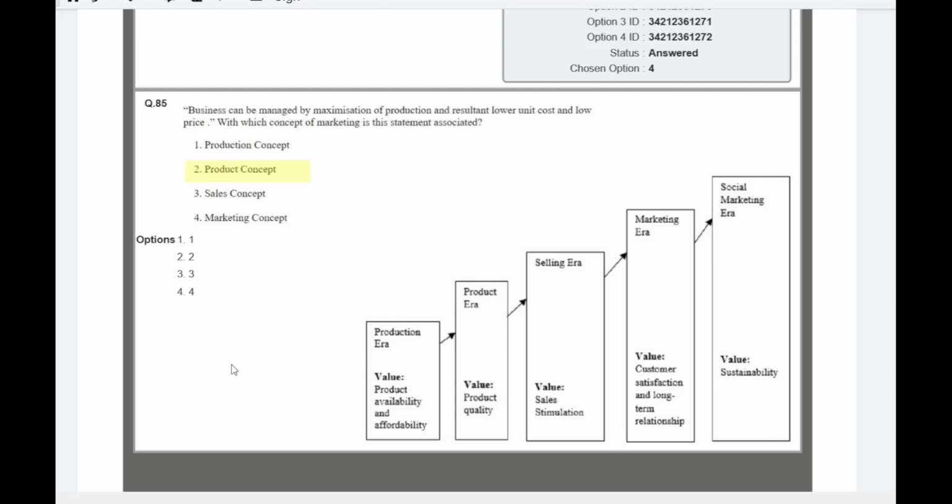So first of all, the first thing that came was the production era, where the products which are available and easily affordable were preferred by people. And after that, the product era came, where product quality matters. Then the selling era, which states that if you do not put any effort in making sales, your product will remain unsold. After that comes the marketing era, where customer satisfaction and their needs were important. And now the trending concept is the social marketing era, which talks about sustainability and other social welfare things.